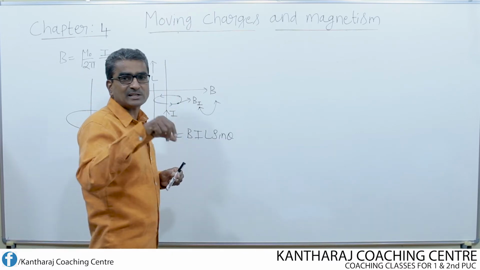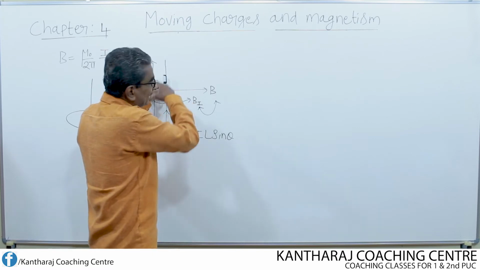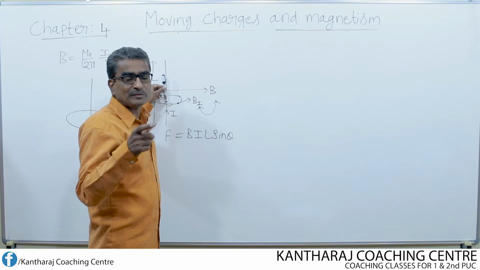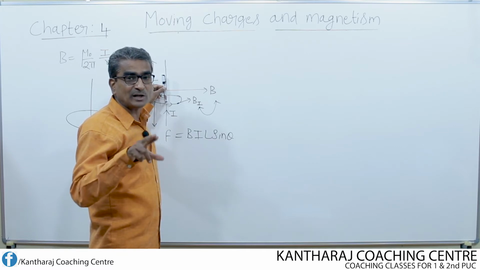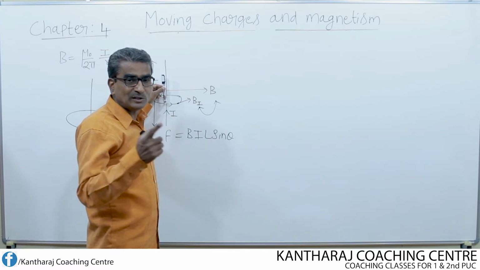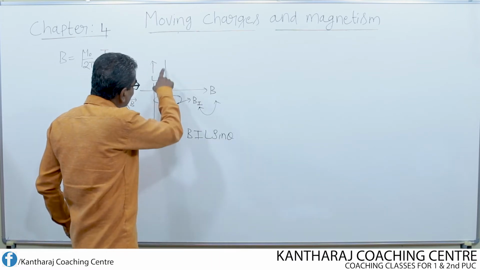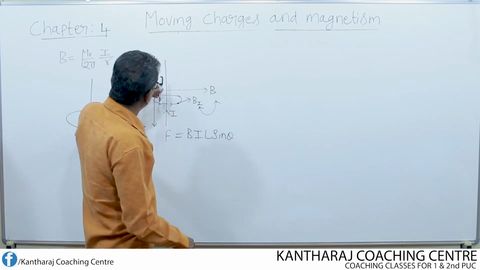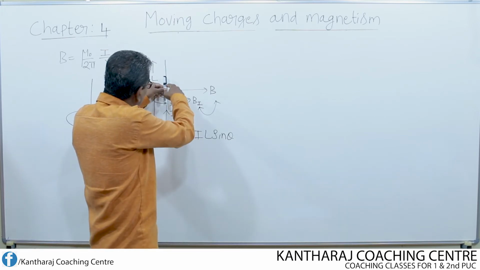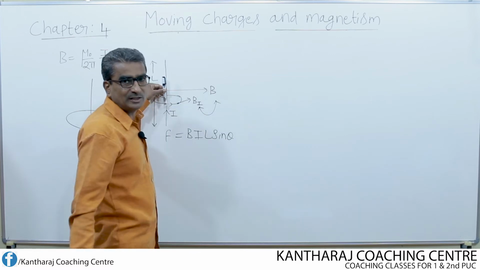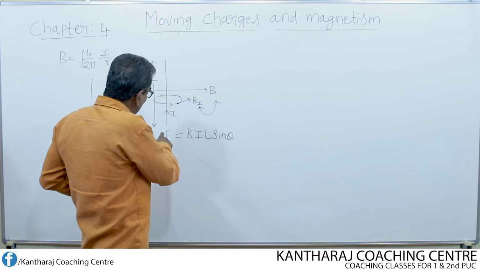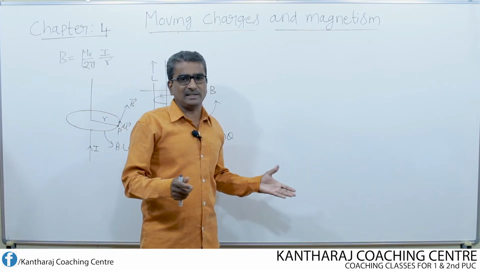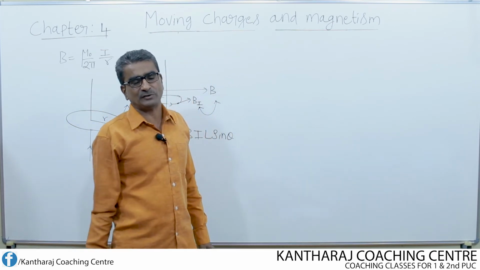How do we find the direction of the force acting on the straight conductor? The direction of the force is determined by making use of Fleming's left hand rule. Right hand rule is used to find the direction of the magnetic field due to the current flowing through the conductor. Fleming's left hand rule is used to find the direction of the force acting on a conductor when kept in an external magnetic field. The magnitude of the force is given by this equation, whereas the direction is determined using Fleming's left hand rule.